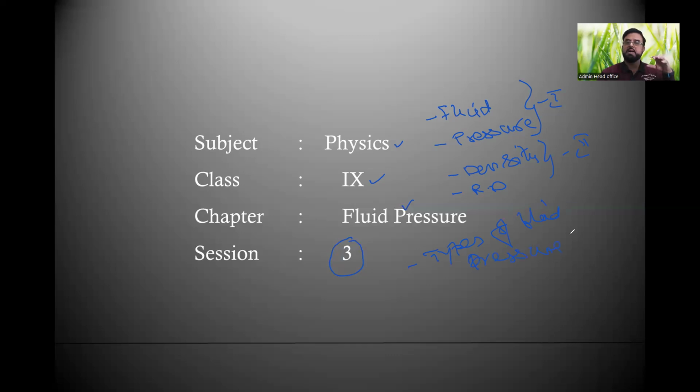Either it may be liquid or gas, because out of all the states of matter, solids, liquids and gases, both liquid and gas have the ability of flowing. That's why both together are called fluid. Fluid is a matter which flows. So these fluids have the capacity of flowing and also the capacity of exerting pressure. The pressure exerted by liquid or gas is called fluid pressure.